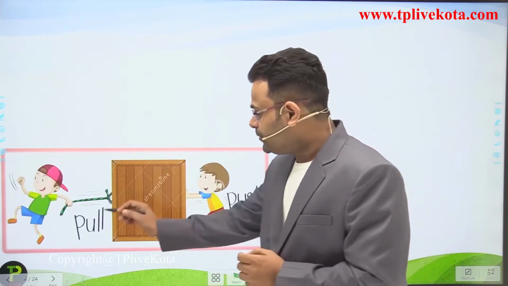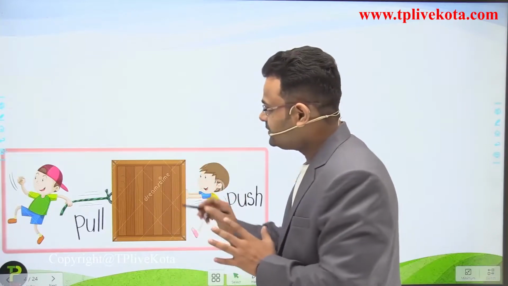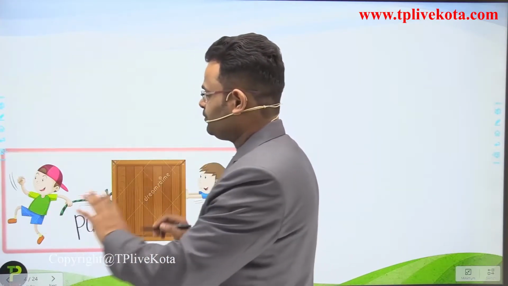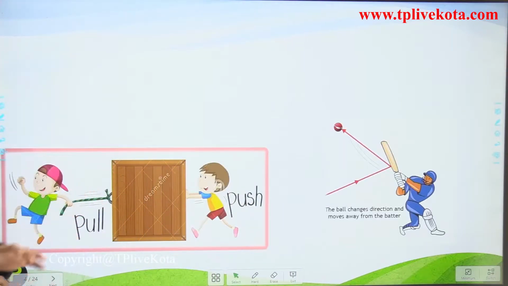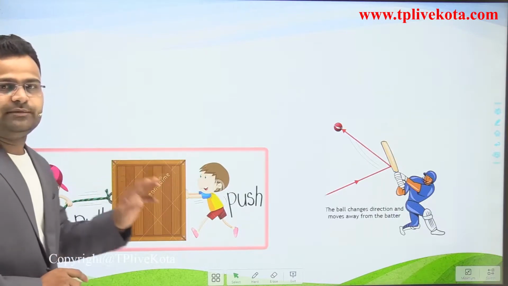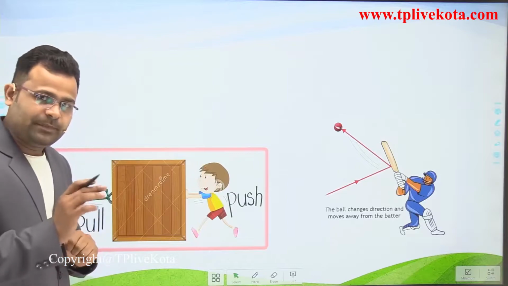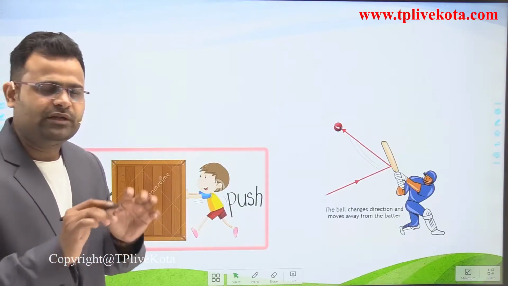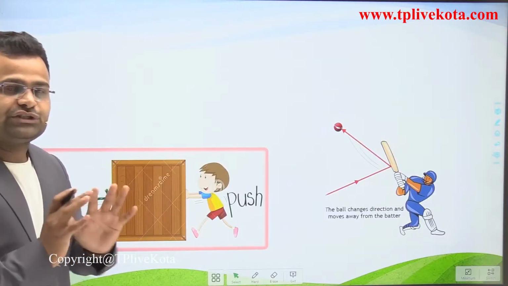By using pull and push, the box is moved. By applying push and pull, we apply some force on this box. Pull and push is force. In normal language we can say force is push and pull.